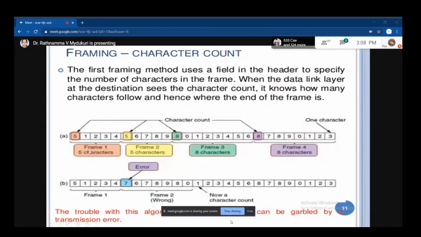We saw in the last class how you send the total number of bits in a frame, which is called the character count method. But what problems will you face when you send your data like this? That also we discussed in our last class.